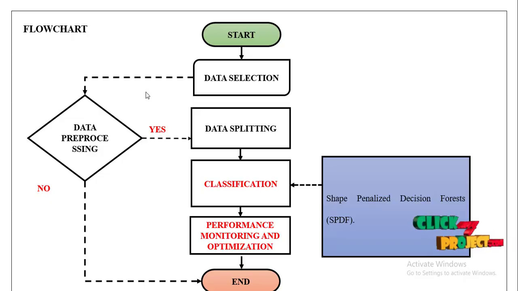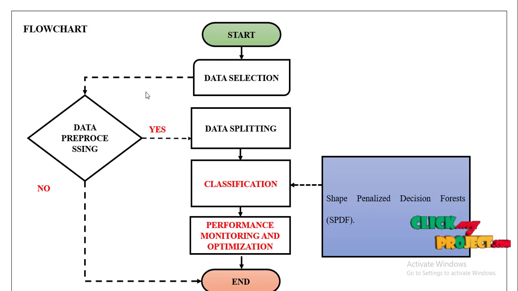Our project flowchart: first we start with the Anaconda Navigator Spyder tool for the Python backend process. After that, for the front end we move on to HTML and CSS for the Flask process. First we start with the dataset. We have taken 20 benchmark datasets, including a chance prediction dataset, which is mostly imbalanced data. So that dataset we have taken.